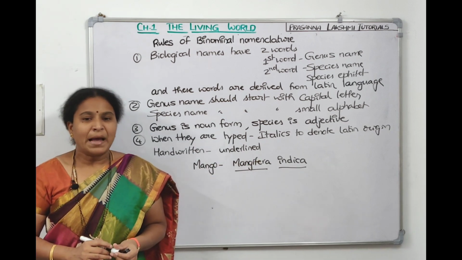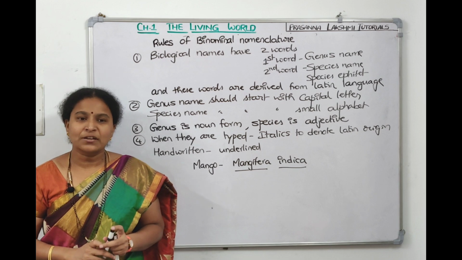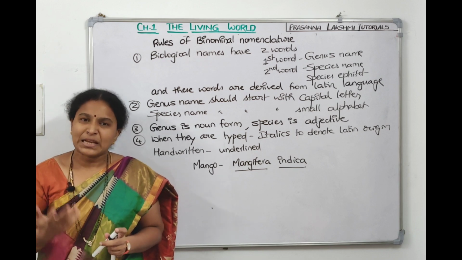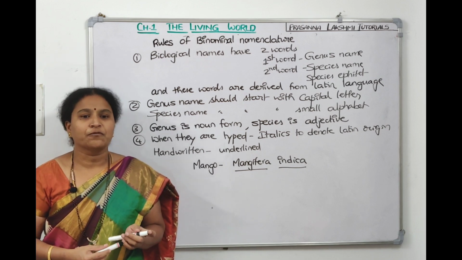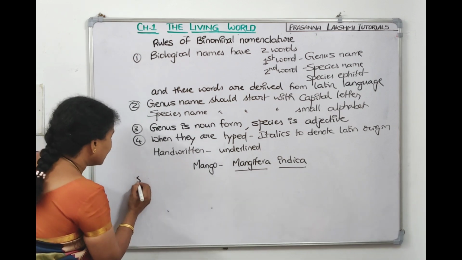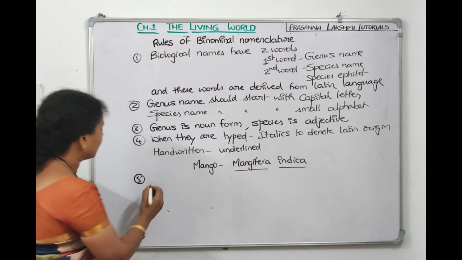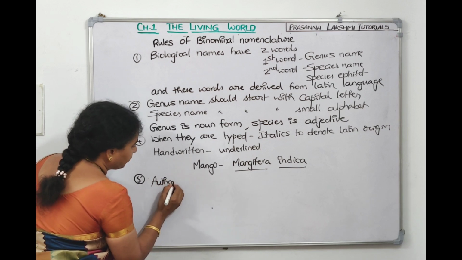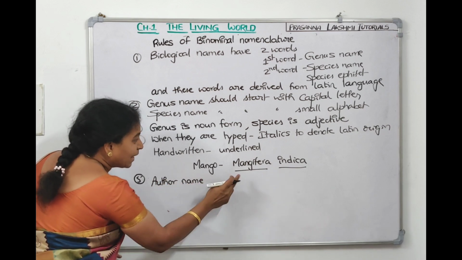So that's why it's called Mangifera indica. Understood, children, till here? The genus name is in capital form and the species name is in adjective form. Now if we want to tell the author name of the person who has given the name for it, the author name can be written after this.